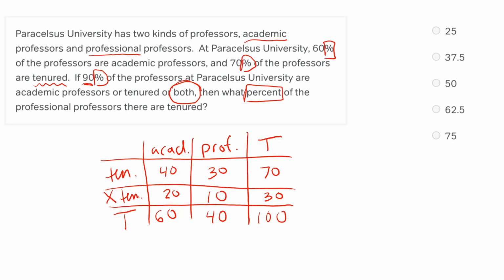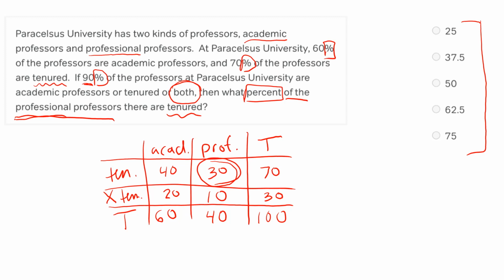Okay, great. Now we're not out of the woods yet because we have to make sure that we solve for the right thing. What percent of the professional professors are tenured? A mistake that a lot of people are going to make is they're going to go, cool, I'm looking for professional and tenured, and that is 30. Taking a look, oh, there's no 30, which is actually a blessing in disguise. If there had been a 30, a lot of people would have picked it, and even if they did all of this work right up until now, they would get the question wrong because that's not what they're asking for. They're asking for, of the professional professors, how many are tenured?